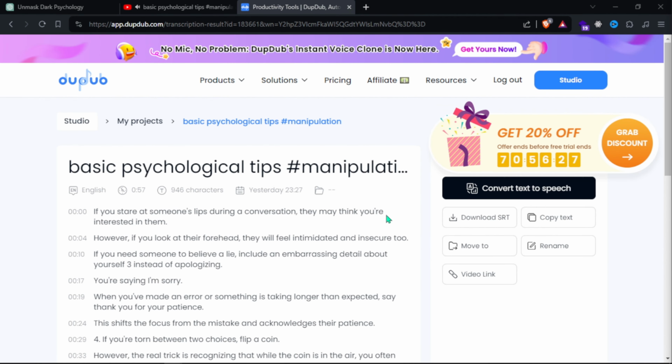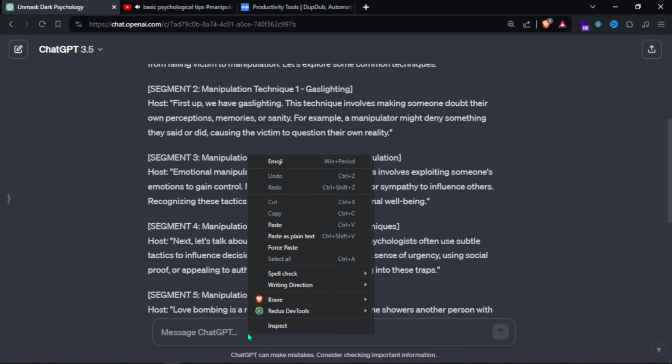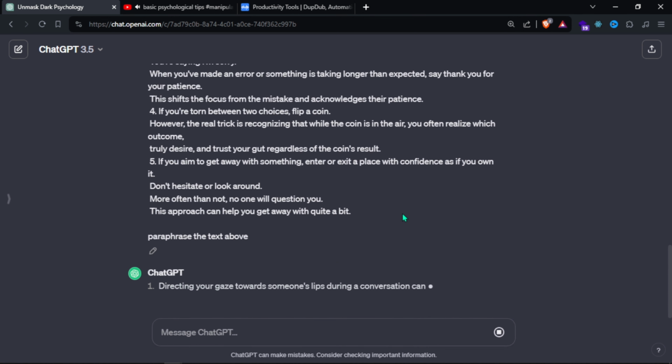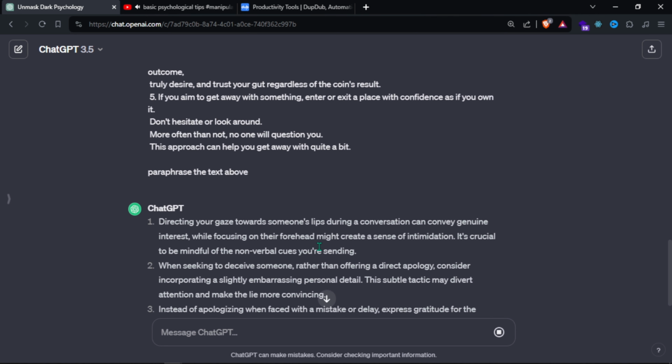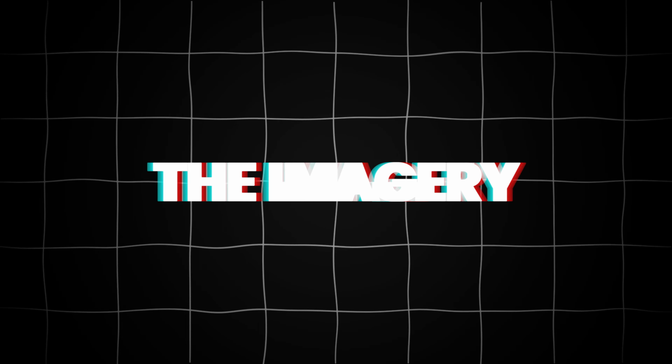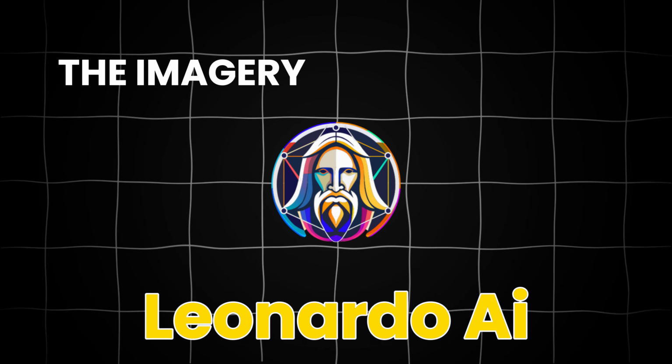And then you want to go over to ChatGPT and paste the script in here. Then you want to just say, can you reword this? So it will change the script slightly, so it's not literally just completely robbing them, but it takes the rough outline and the storyline. So whichever one you're more comfortable with doing, I'm just here showing you ideas and examples and ways you can generate a script. Now we need to generate the imagery, and we're going to use Leonardo AI for this.